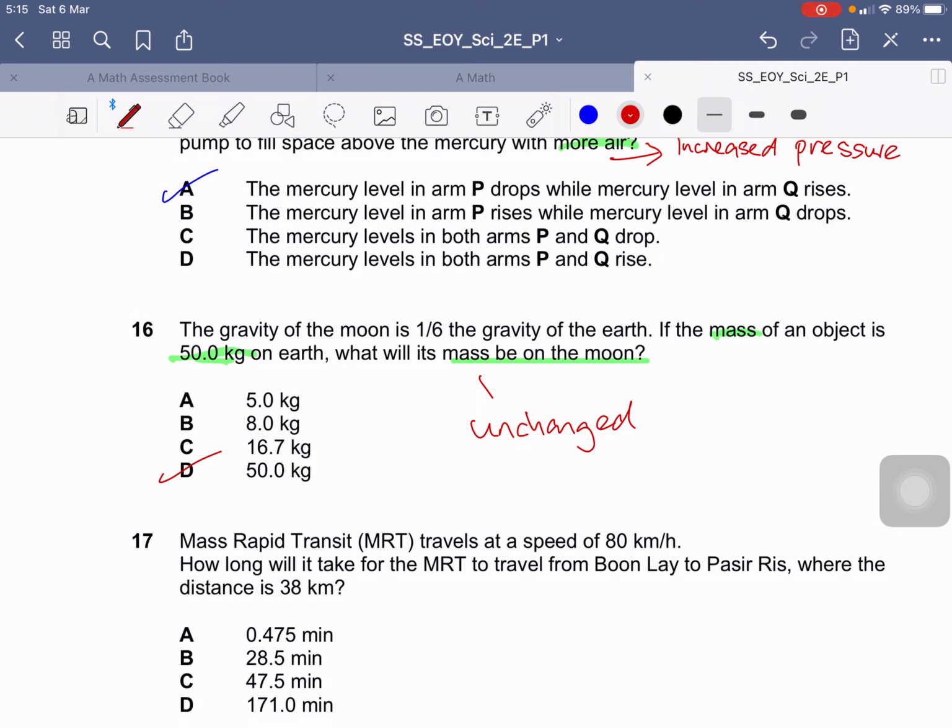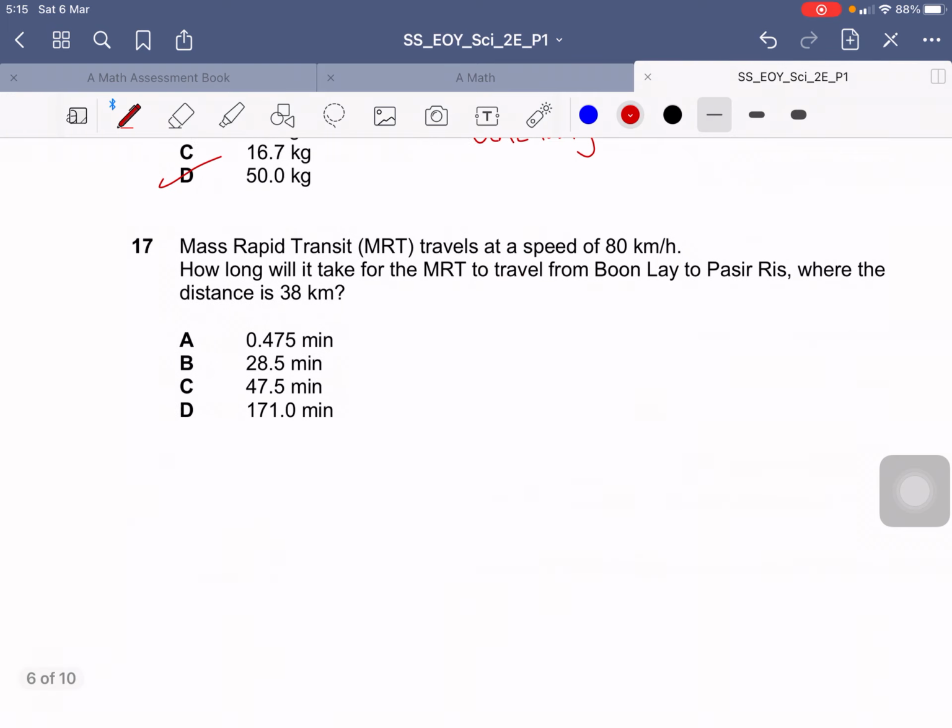However, if they ask for the weight, it is dependent on the gravity. Since the gravity of the moon is 1/6 the gravity of the earth, the weight of the object will be 1/6 the weight on the earth.